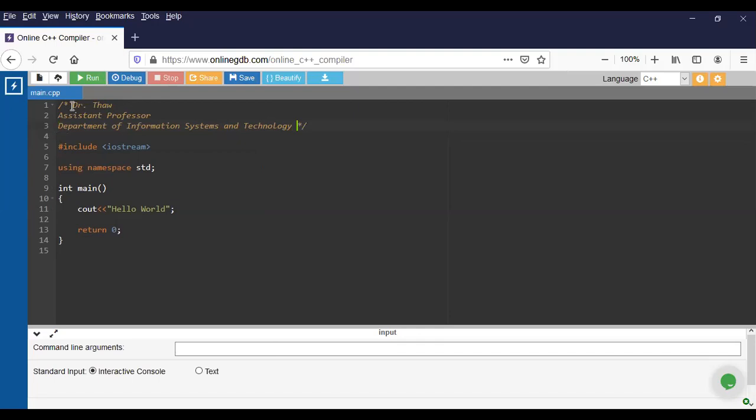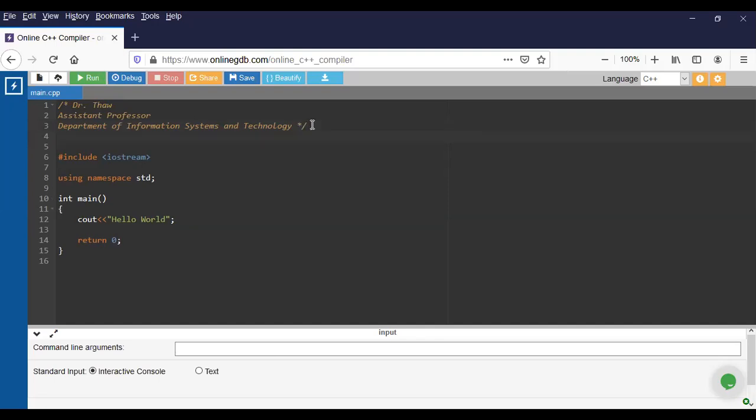So these are called the multi-line comment. You can write more than one line. You can write your name, your ID, your department or subjects. When the program is executed, it is not going to read this at all. The program will just ignore this part because you open with this and you close with this. I can even write another one.